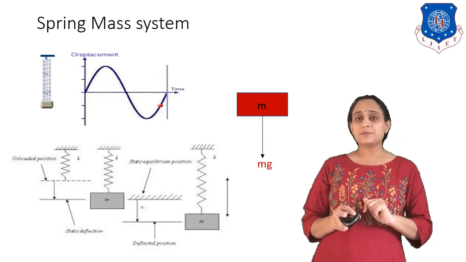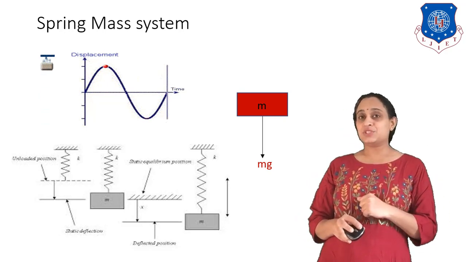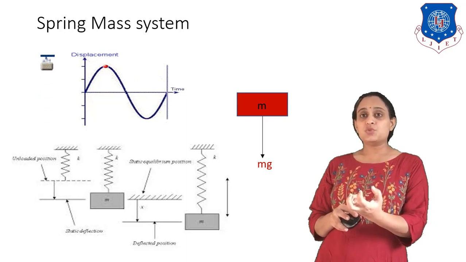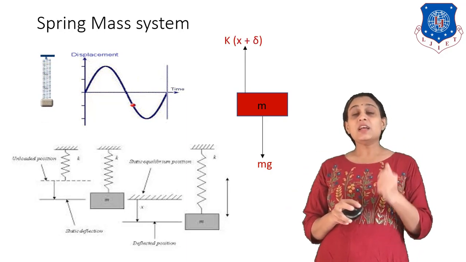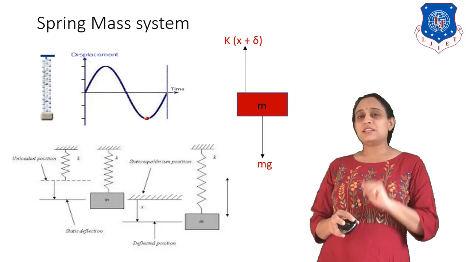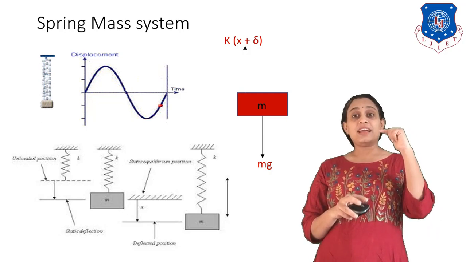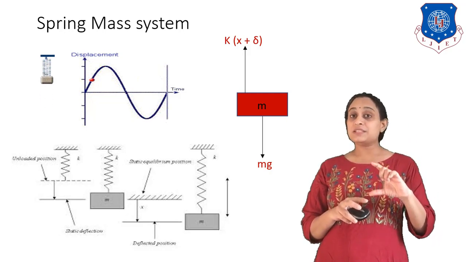Assume there is a mass M. It is having a downward direction force, which is mg. Now because we stretch the mass downward and have a displacement of x, the spring force is K into deflection. The deflection should be delta plus the remaining one, it means x.